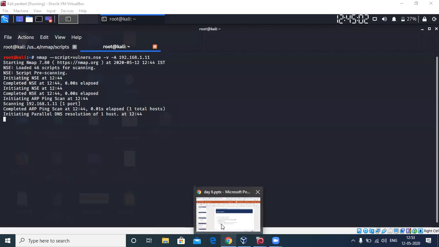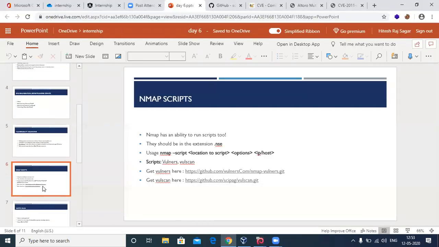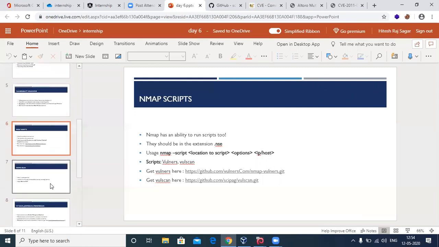Let's get back to the presentation. So this was something about how you would load a custom script into the script engine of Nmap. You have to provide --script and the location of the script, and the rest of the things I think you guys already know.